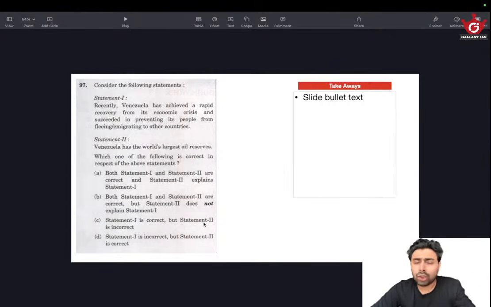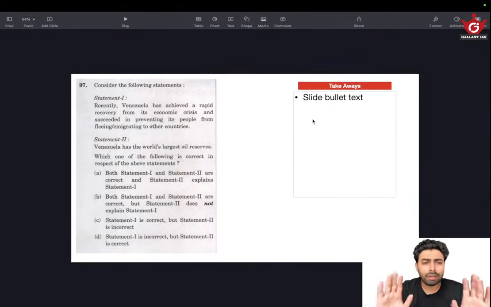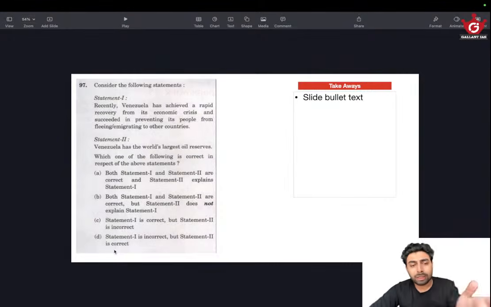So the issue with the US currently boiled down and came to the forefront. That's why Venezuela is now very common, but back then Venezuela's topic was not very much discussed and not very much in the current affairs, not even in the international relations. So that's there, have an idea. So we can eliminate the first statement, and eliminating the first statement itself will give us the answer. That's the best part of these statement based questions.